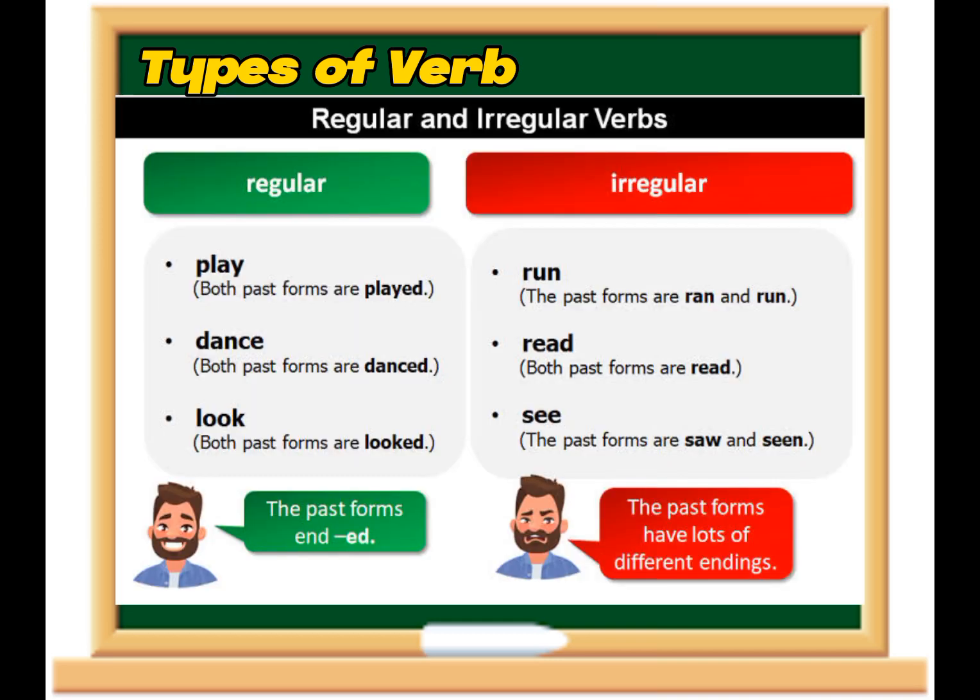Dear students, making it easy for you to see them in comparison. See, the regular verbs are like play, dance, and look. Their past forms end with ed. Then we can see irregular verbs. Run has the past forms ran and run. Then read. The past form of read is read. Then the past forms of see are saw and seen. Means in irregular verbs, the past forms have a lot of different endings.